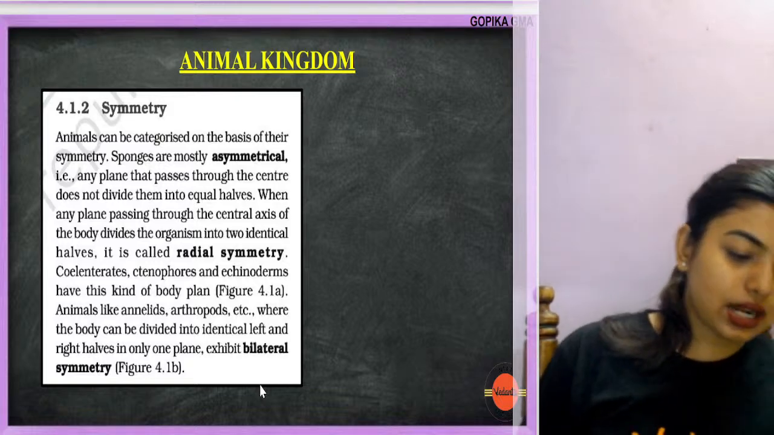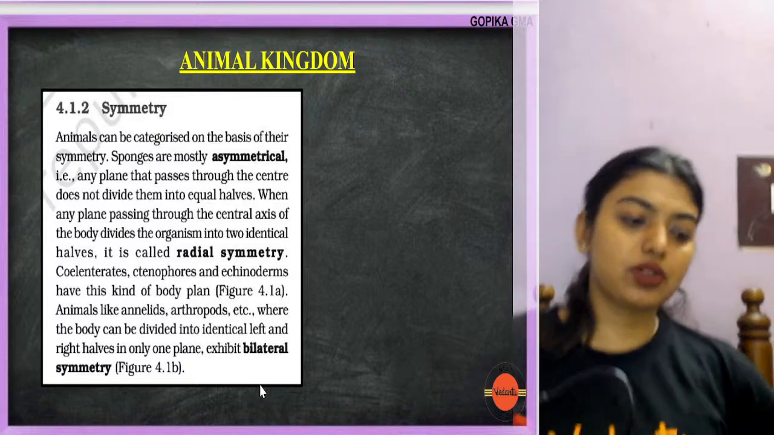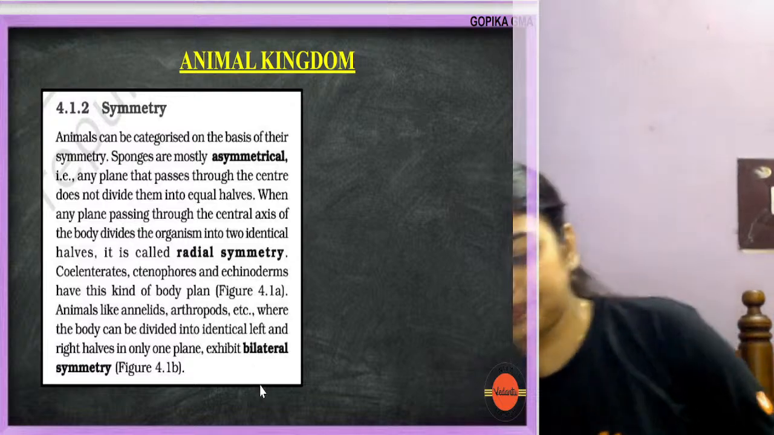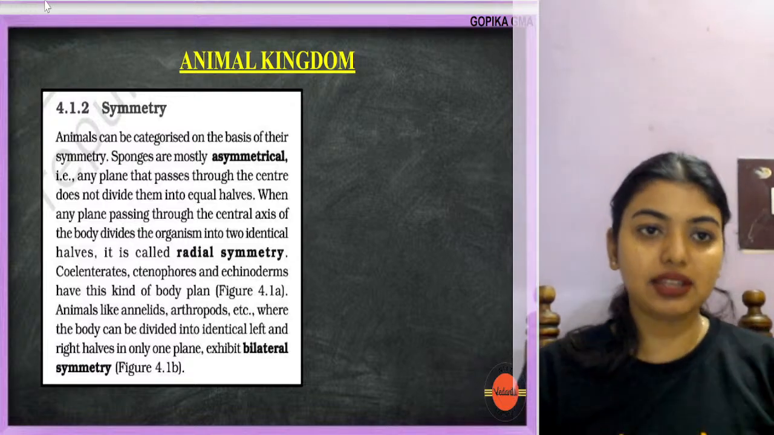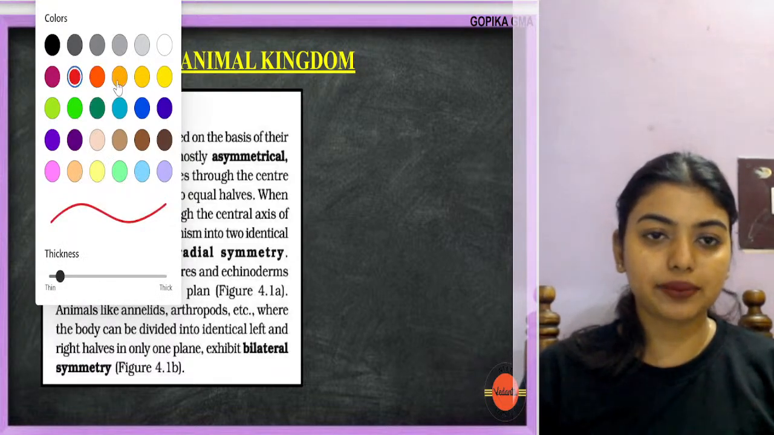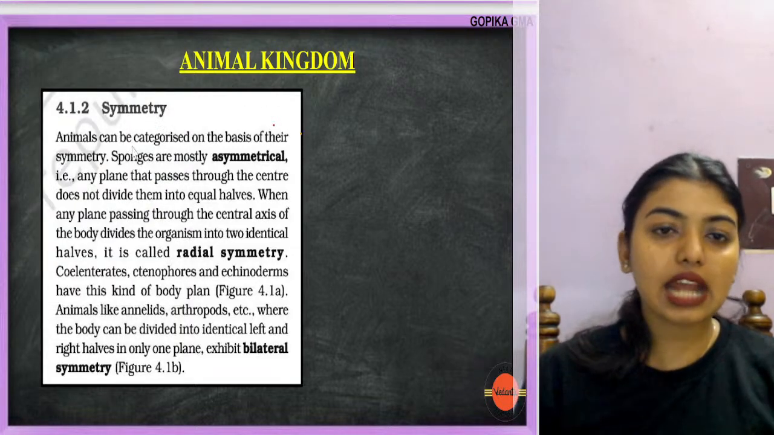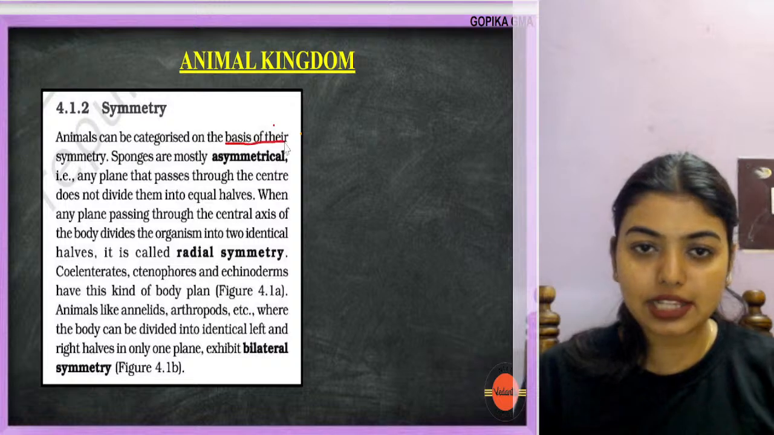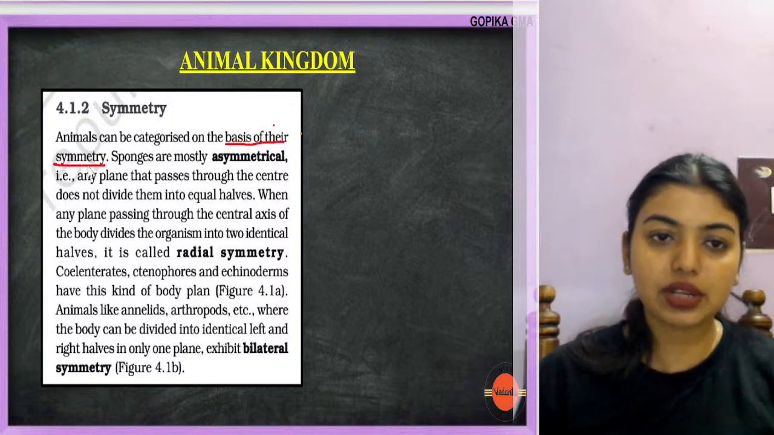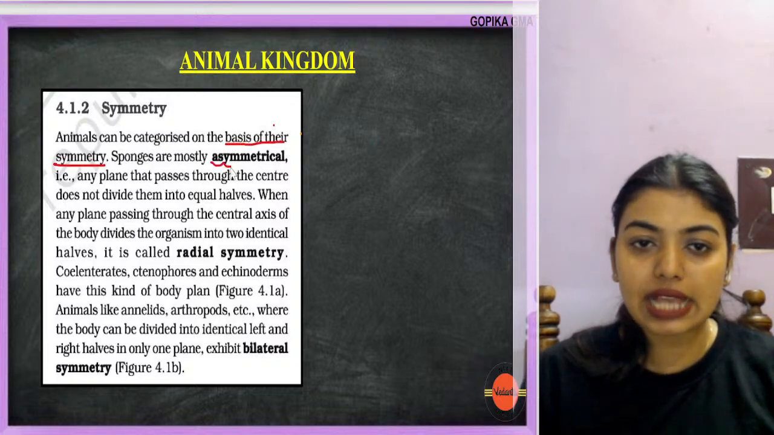Now let's understand symmetry. I'm so sorry for moving in. Symmetry. What is symmetry, ma'am? Symmetry means animals can be categorized on the basis of their symmetry. Sponges are mostly asymmetrical.